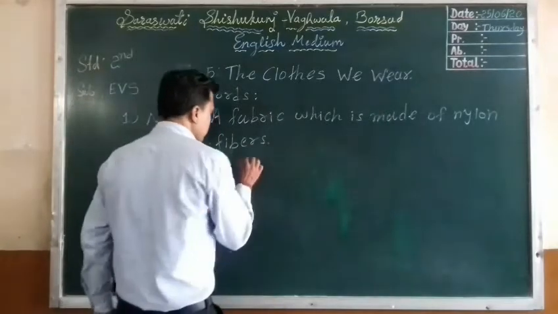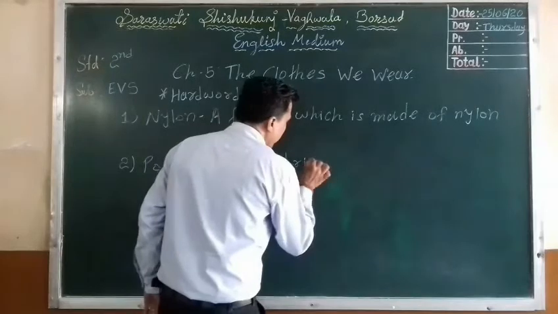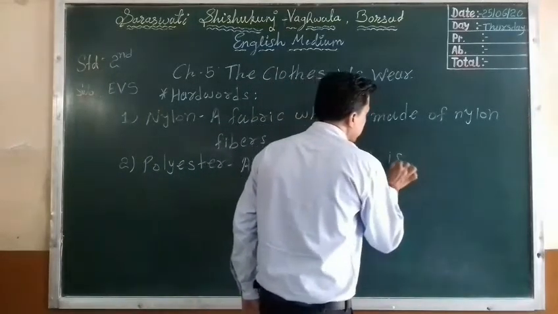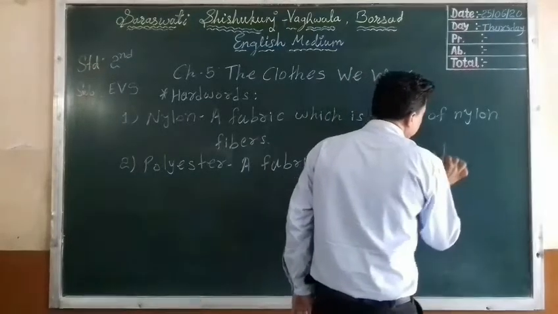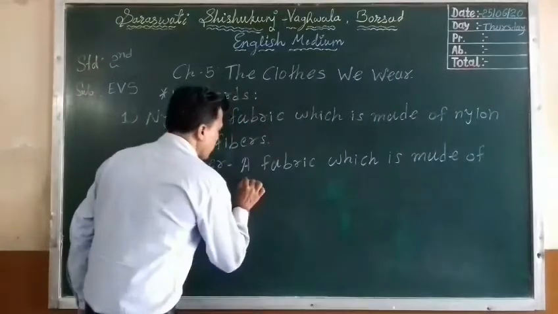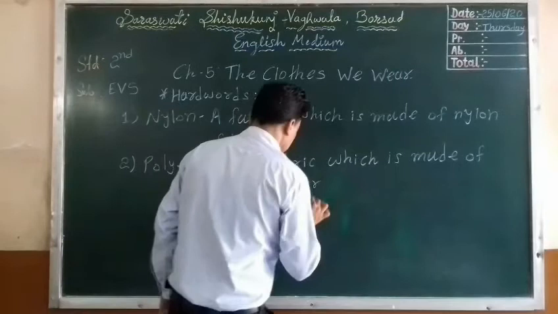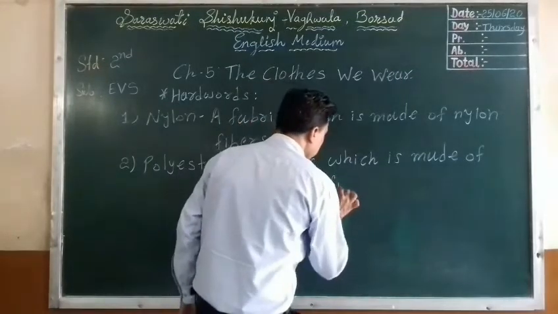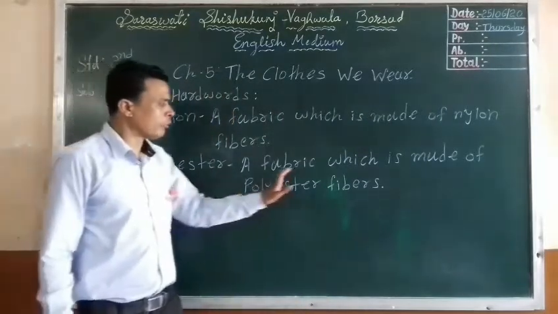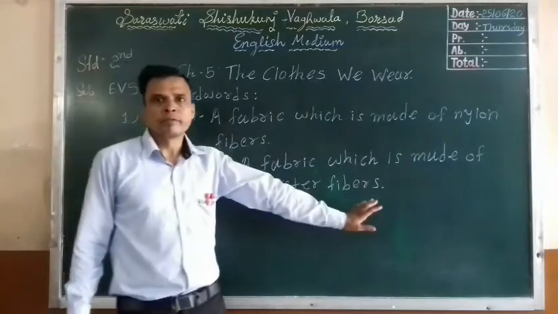Polyester means fabric which is made of polyester fiber. Okay, polyester is a fabric which is made of polyester fibers.